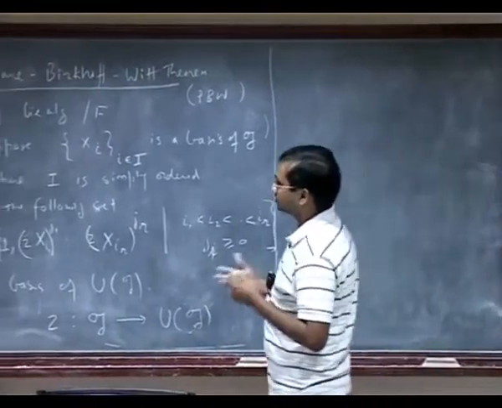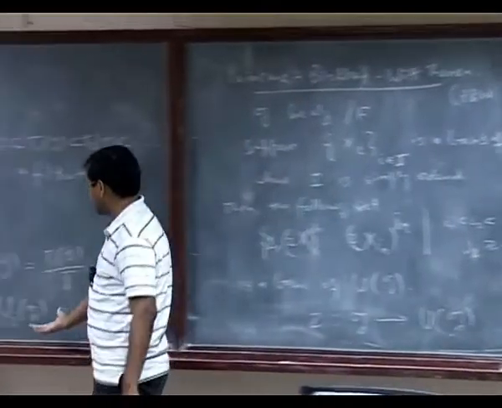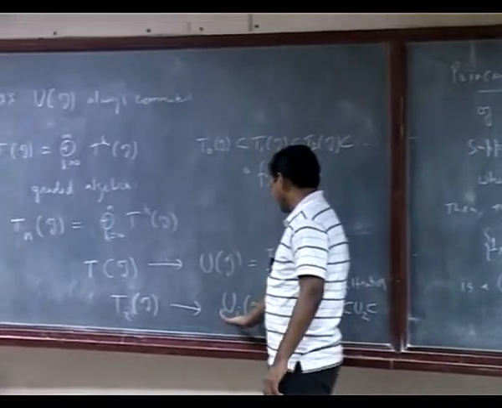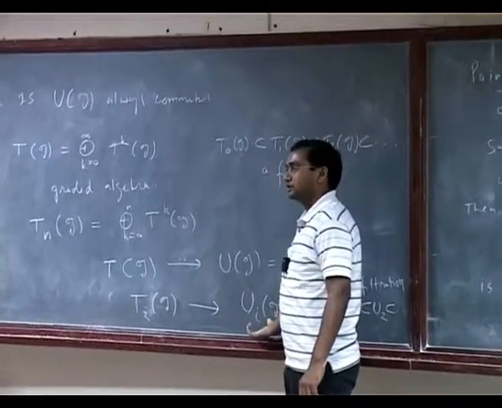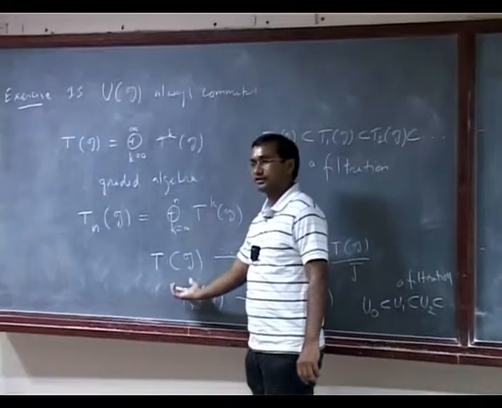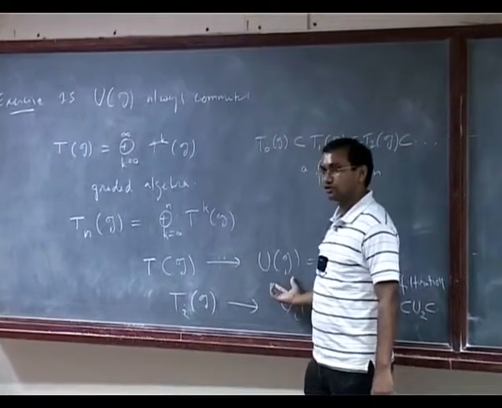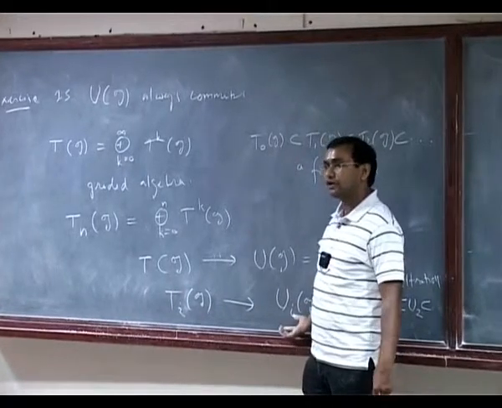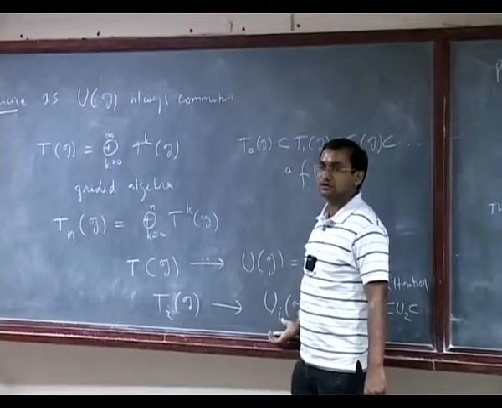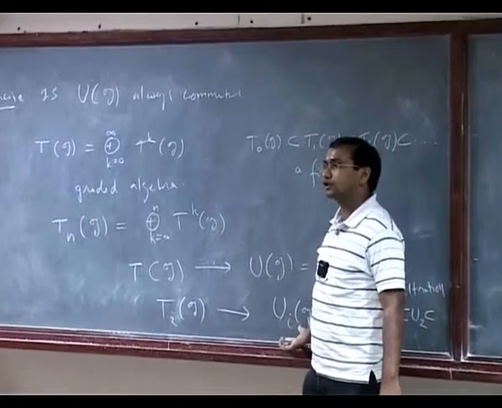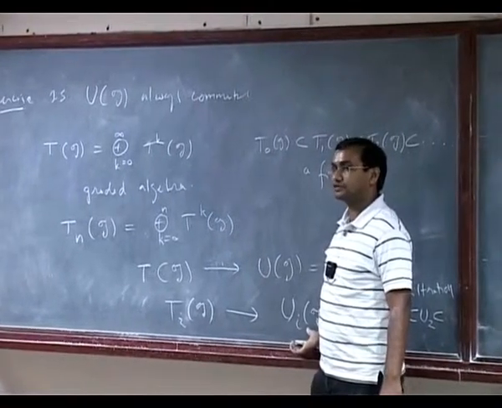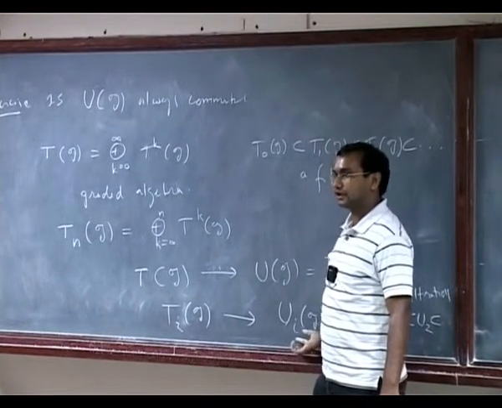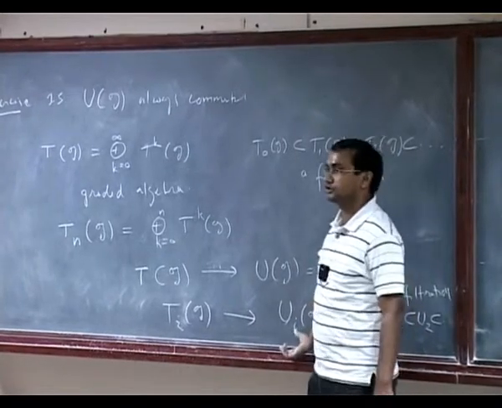One can also, so I said that we are going to talk about this grading also. So right now I have a filtration for UG, but TG also has a grading. So can I get a grading on UG also? There is a natural way of defining grading from a filtration, but one has to identify what the grading is. We'll say that the grading is very similar to the symmetric algebra. As a vector space it will be like the symmetric algebra, the grading here on UG.